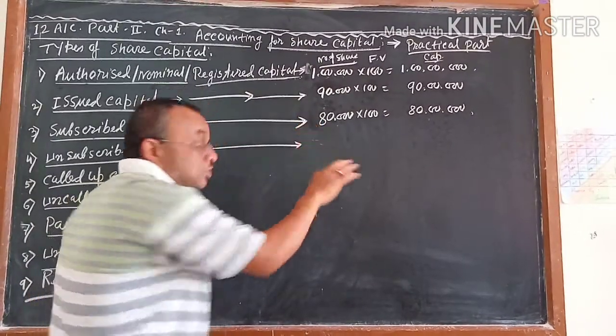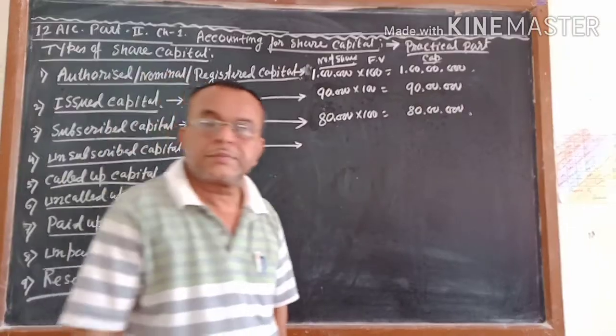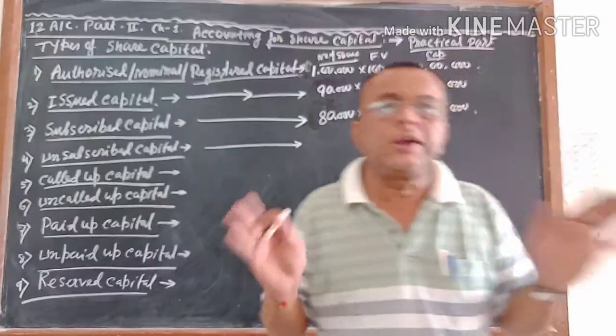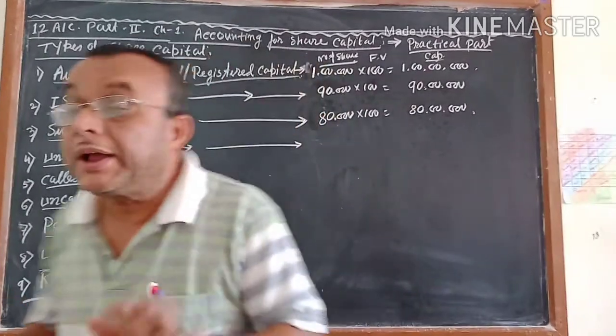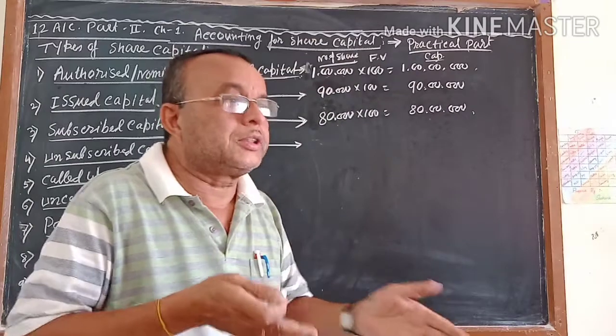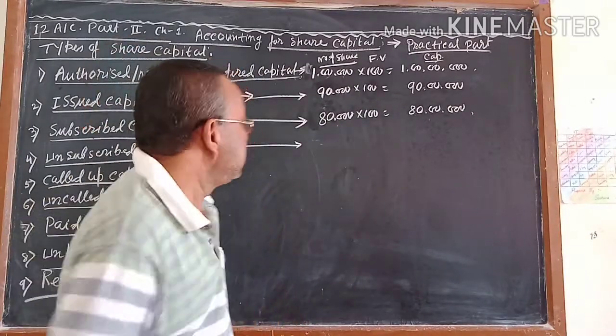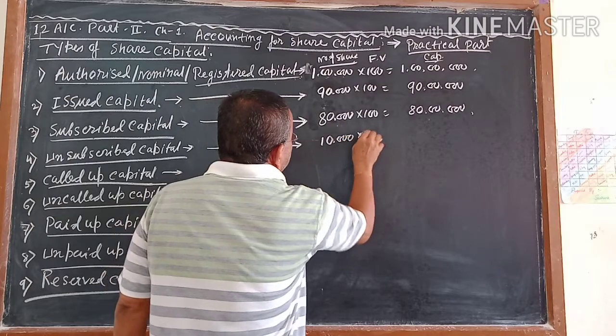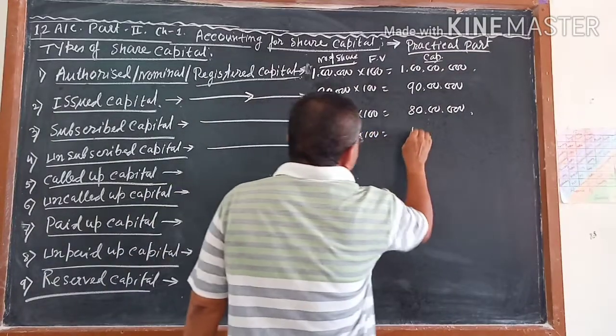Next is the unsubscribed capital. Unsubscribed capital means that which is not subscribed, not accepted by the public. The company wanted to issue 90,000, but the public is not ready to buy. You cannot force. The company cannot force anybody to buy its share. So unsubscribed capital is 10,000 into 100, which is 10 lakhs.